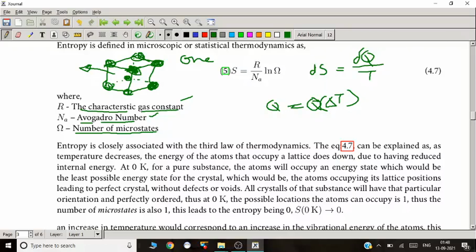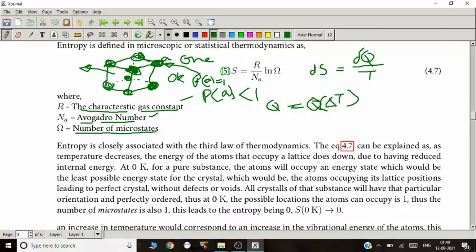As we increase the temperature, the molecules will tend to vibrate more. They will have much more energy, and be much more free to move about. We assume that at 0 Kelvin, the probability of finding a particular atom at a particular location is 1, P of A equal to 1. But as we increase the temperature, the probability of finding an atom at a particular location is always less than 1. As we increase the temperature significantly, it is going to drop.